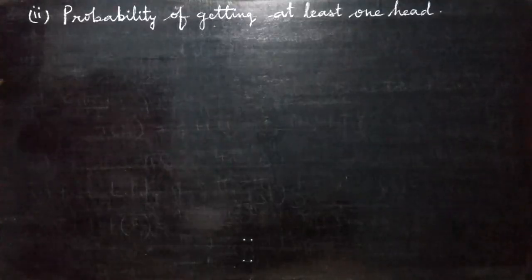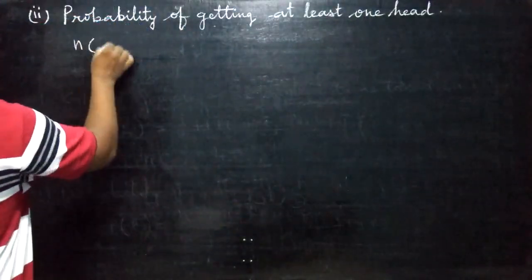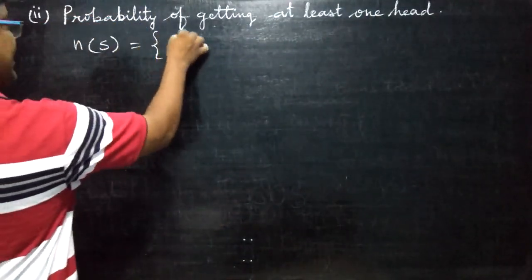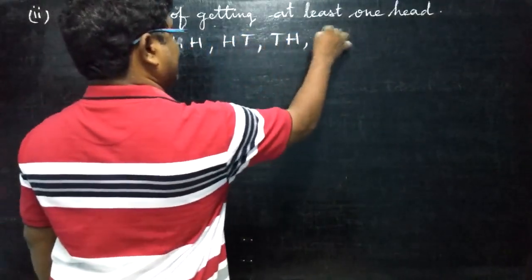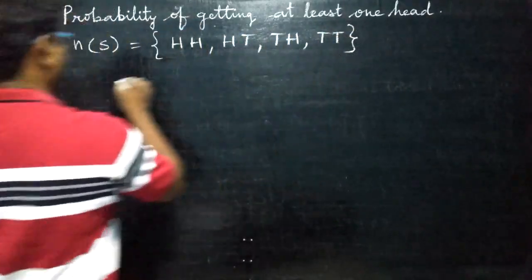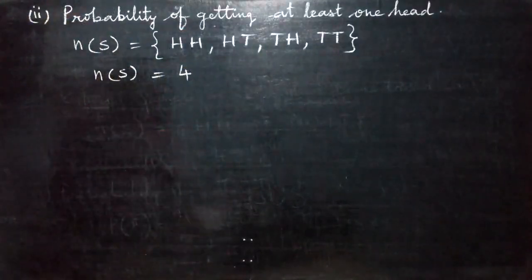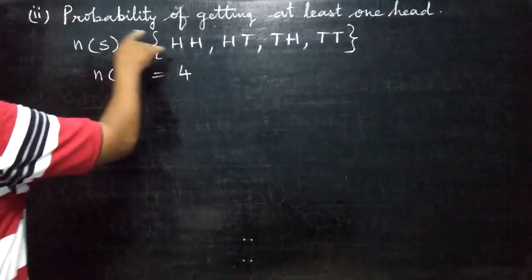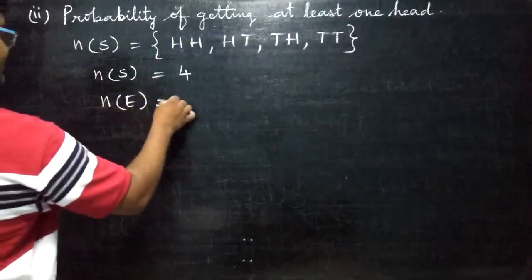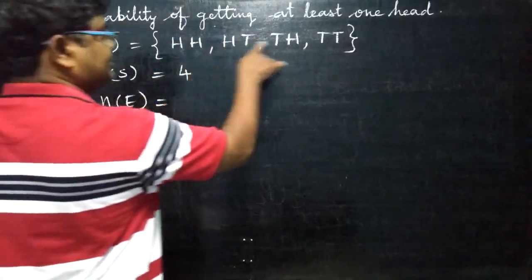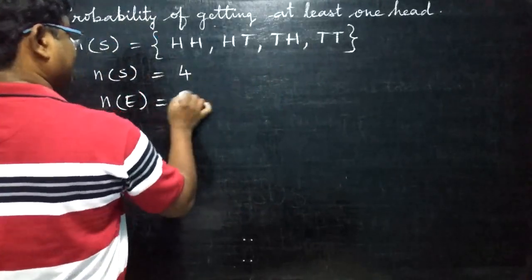Second bit, probability of getting at least 1 head. First of all, what is the sample space? We know head head, head tail, tail head, tail tail. Means we got n of S as 4. 4 ways are there. Now they are asking what is the event. The event means at least 1 head. So n of E, at least 1 head. Here 2 heads are there. Here 1 is there. Here it is not. Just 3 chances are there. Right?